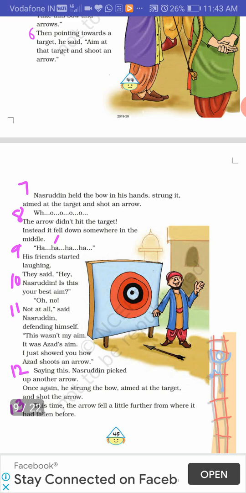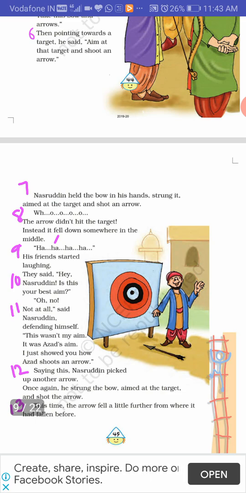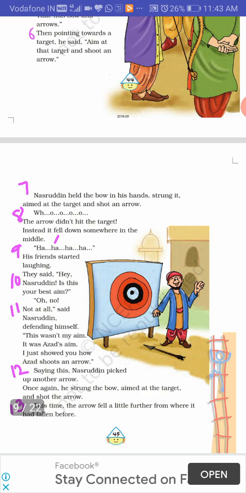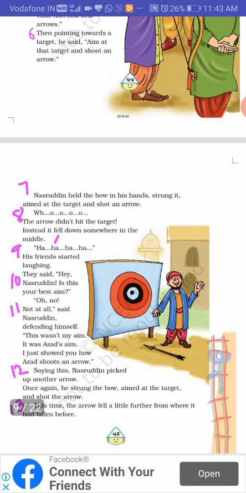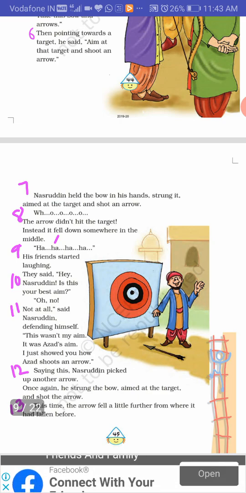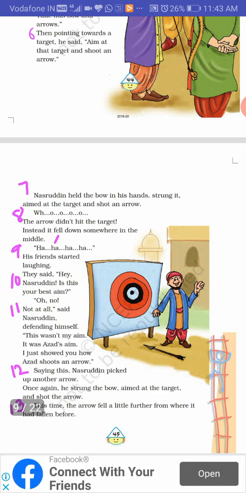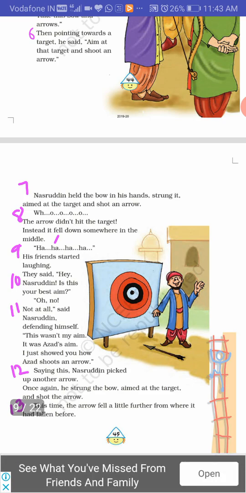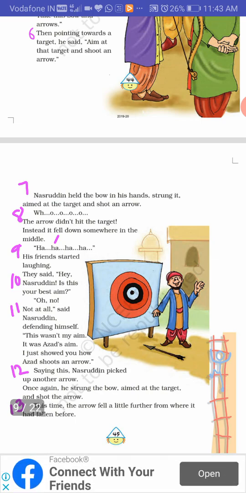Woo! The arrow didn't hit the target. So, as Nasruddin was telling that he was very accurate and his aim was very specific, it always hit the target. That did not happen. So, what happened? The arrow didn't hit the target, instead it fell down somewhere in the middle. And here you can see that everybody is laughing. Ha ha ha ha ha.